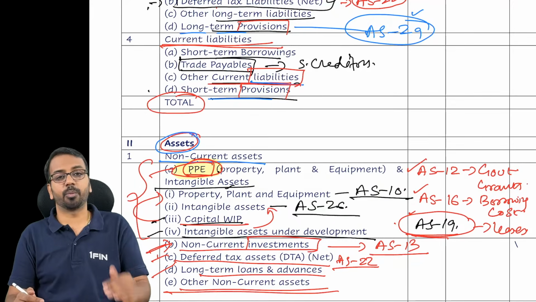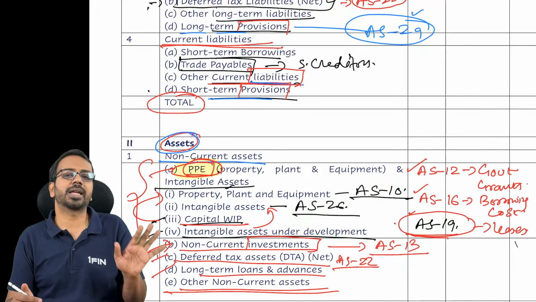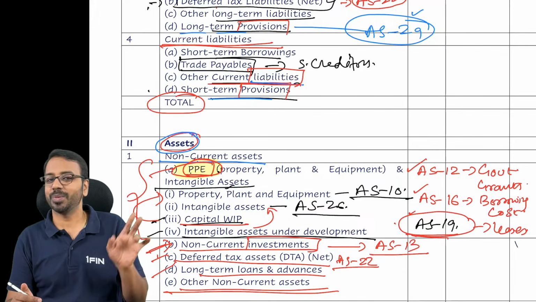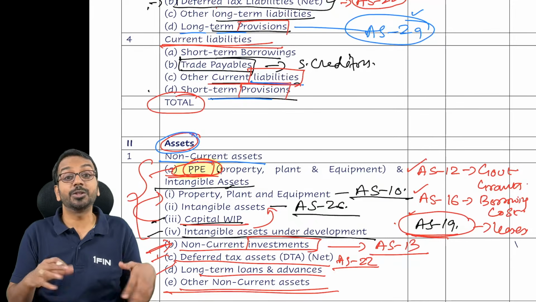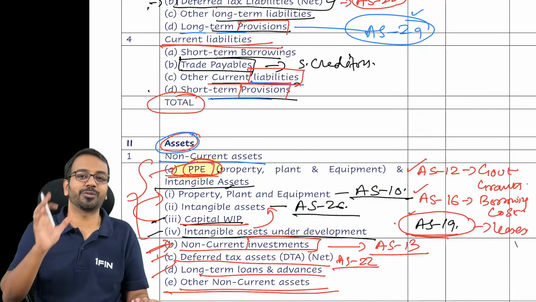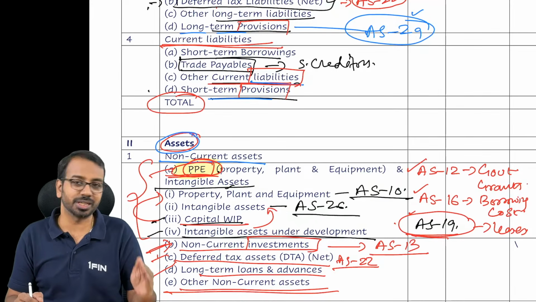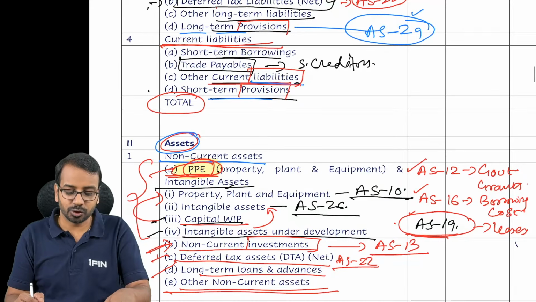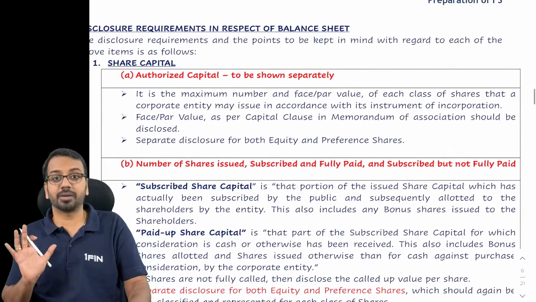Then in property, plant and equipment, while calculating depreciation, what are the various methods? The two standard methods that you follow, SLM and WDV, correct? Now in that SLM and WDV method, which method have you followed? That also we have to disclose. So everything forms part of the disclosures in the financial statements. So there is a long list of disclosure.